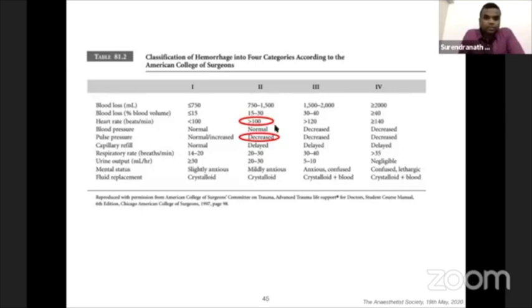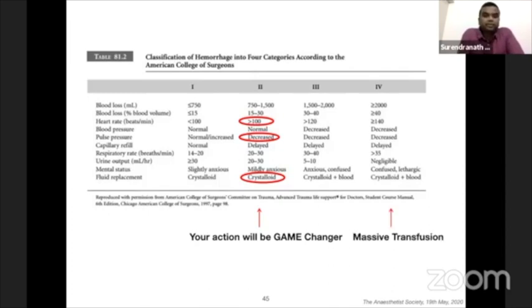Whenever you see a patient whose heart rate is more than 100, and whenever you see the diastolic pressure closer to the systolic pressure, that is a reduced pulse pressure, that is the patient who is going to succumb and who can be saved by you, just by a simple administration of crystalloid. You can save him from getting into class 3 hemorrhage. So your action will be a game changer in such patients, and you can save many lives. So look for sympathetic activity, which is leading to an increased heart rate and increased diastolic blood pressure.